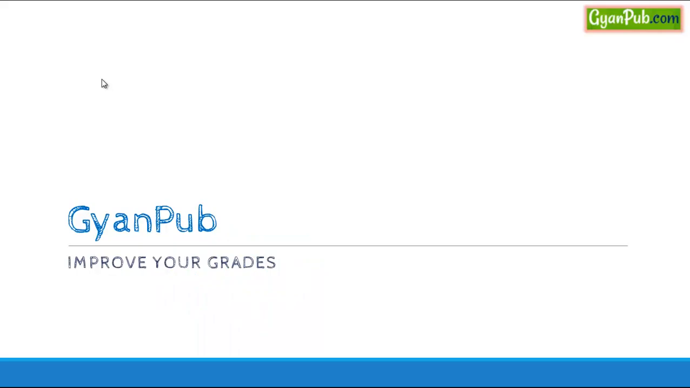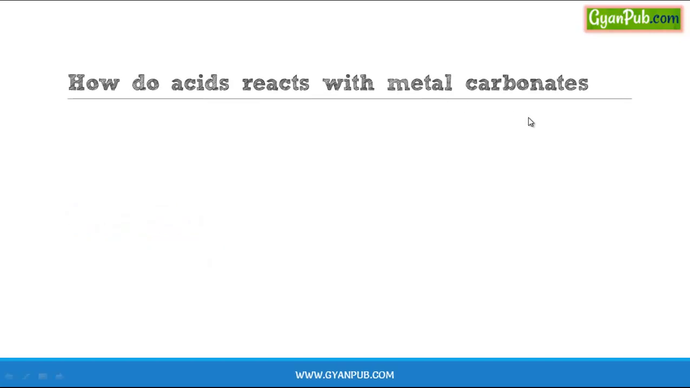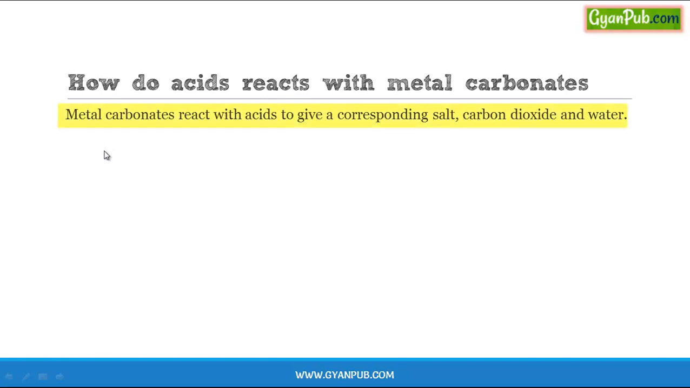Now let us discuss how acids react with metal carbonates. So what happens when metal carbonates are treated with acids? When metal carbonates are treated with acids, a salt is formed along with water, and carbon dioxide is evolved. So a carbon dioxide gas is evolved when a metal carbonate is treated with an acid. Metal carbonates react with acids to give the corresponding salt, carbon dioxide and water.